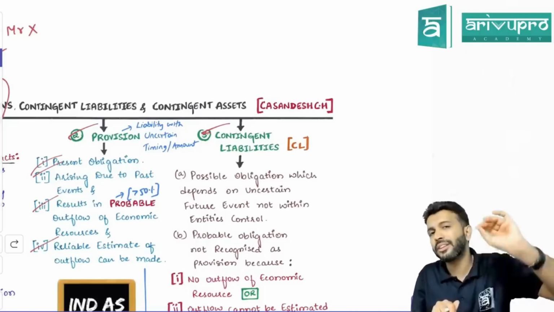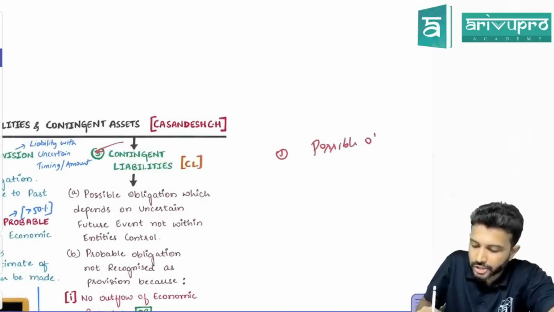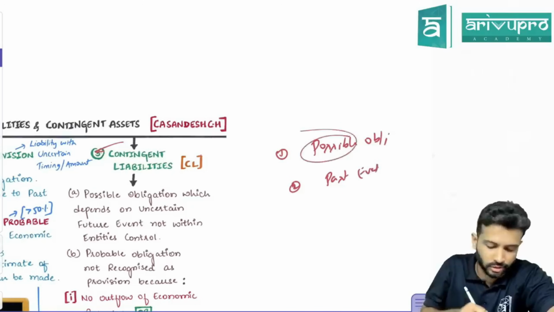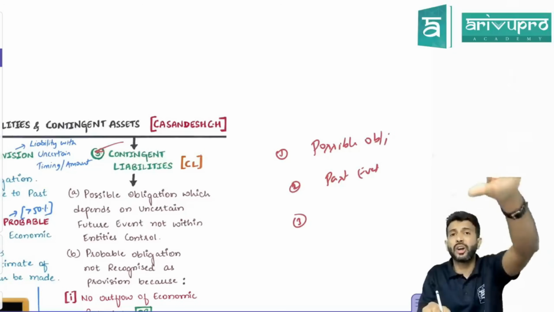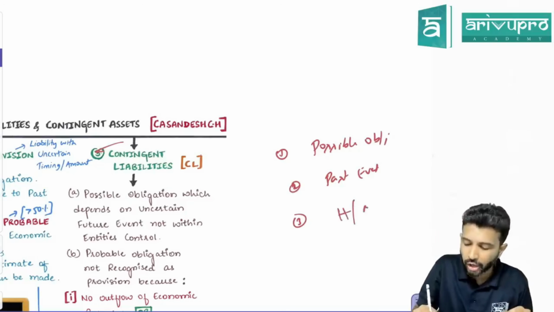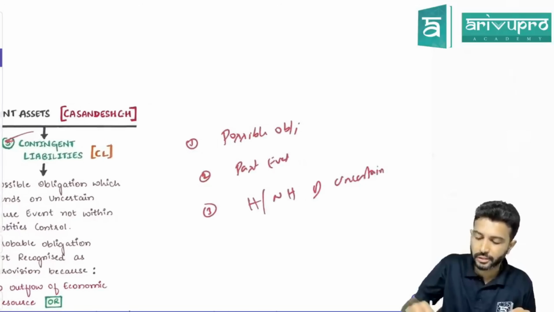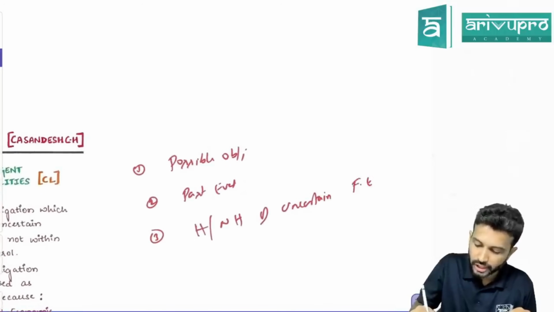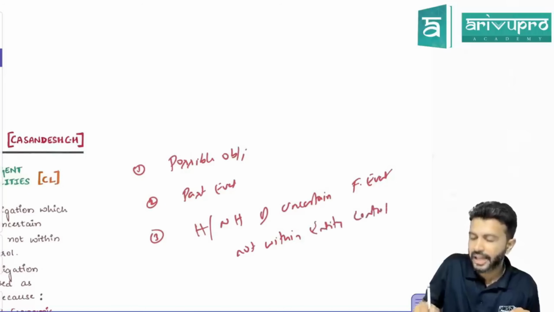So contingent liability means it's a possible obligation. Maybe I'll write it down for your reference. Possible obligation arising out of past event, same as provision. Instead of probable, here it's a possible obligation arising out of past event. The occurrence or the existence of this contingent liability is confirmed by happening or non-happening of an uncertain future event not within the entity's control. This is the actual definition.